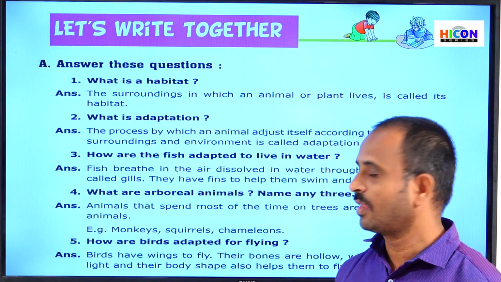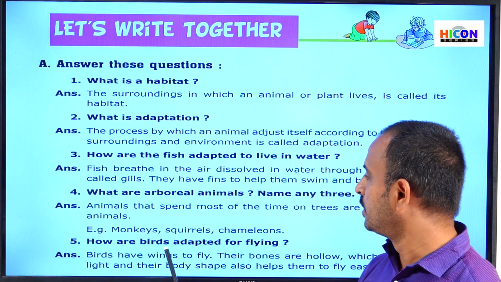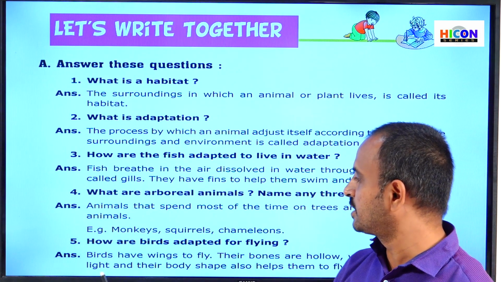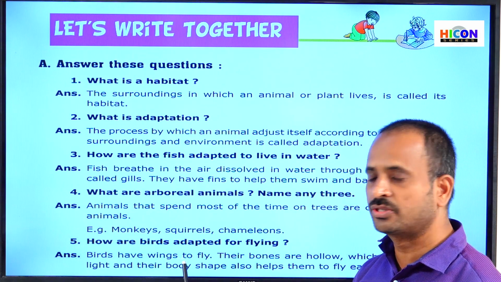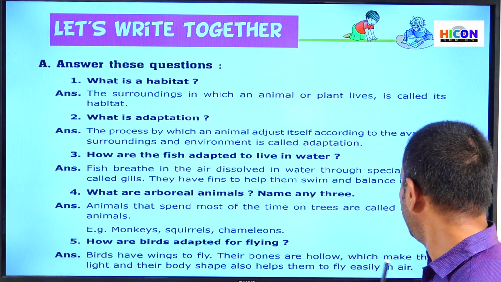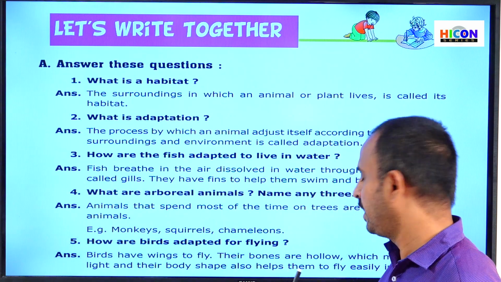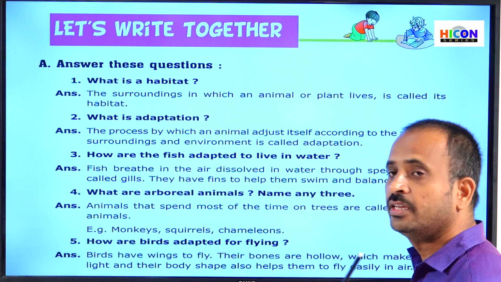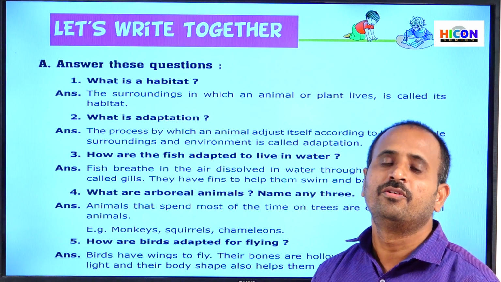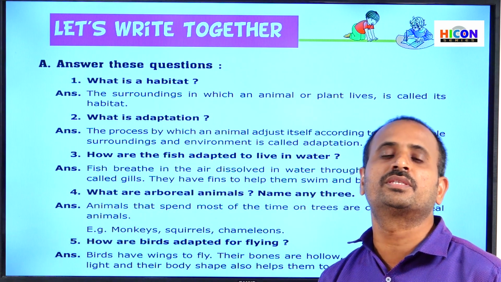Children, see the fifth question. How are birds adapted for flying? Children, read the answer. Birds have wings to fly. Their bones are hollow, which makes them light, and their body shape also helps them to fly easily in the air. So children, how can birds fly in the air? Why can we not fly in the air? What is the difference between birds and us?